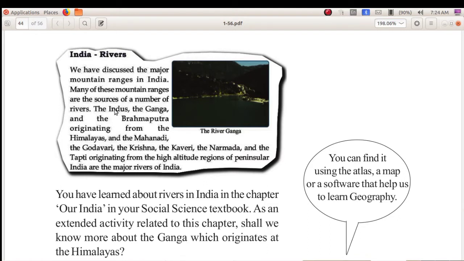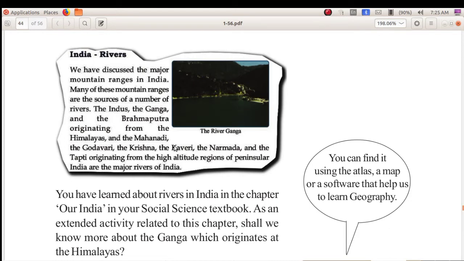From where do the rivers originate? Yes, rivers originate from mountain ranges. Next, name any 3 rivers which originate from the Himalayas. Here is the answer: the Indus, the Ganga and the Brahmaputra. Okay, so these 3 rivers originate from the Himalayas, which are the Indus, Ganga and Brahmaputra.